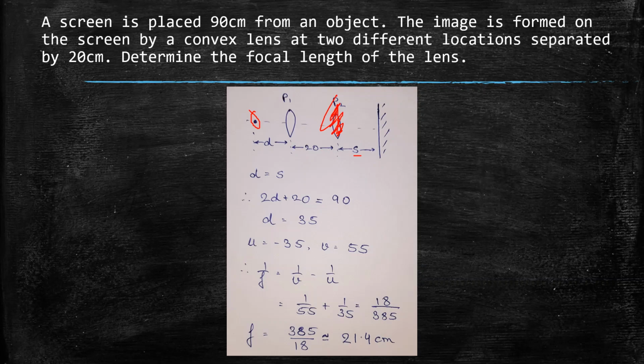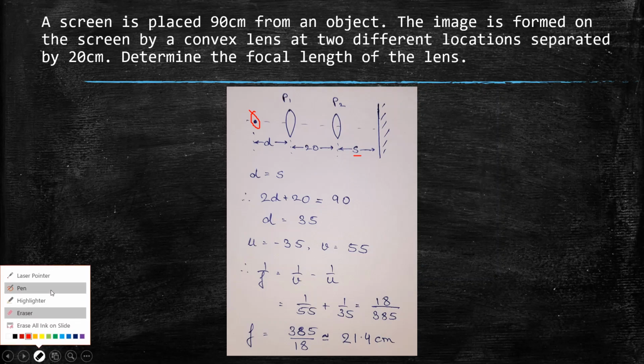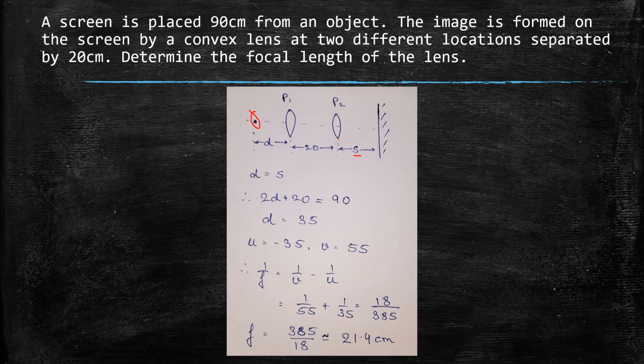Now by the principle of reversibility of light, if we switch the object and the screen, then it will be the same as if we have placed the lens at P2, because if we place the screen here and the object here and take this lens as the reference, then it will be the same as if we have kept the object here, the lens here and the screen here.